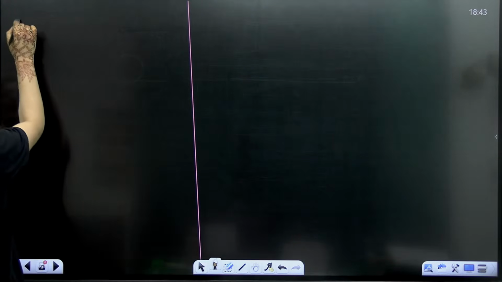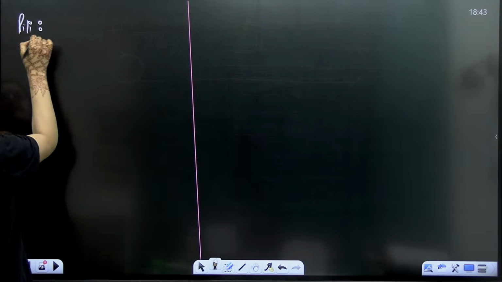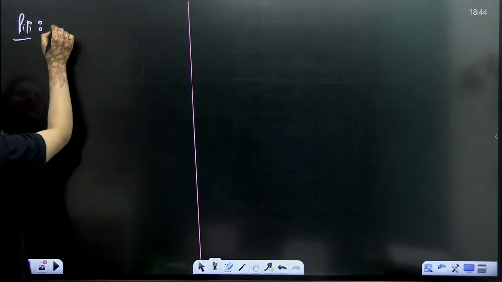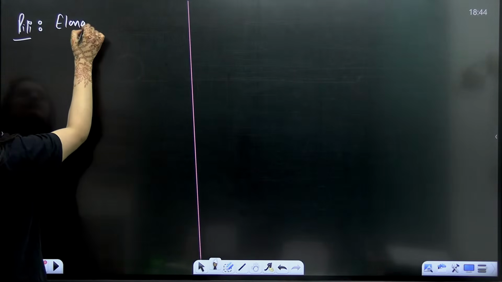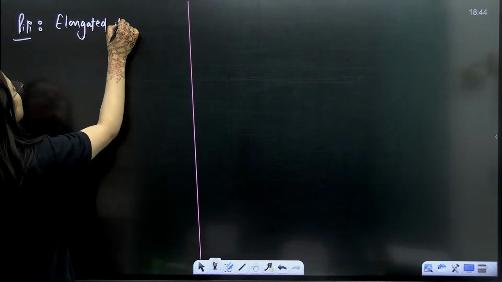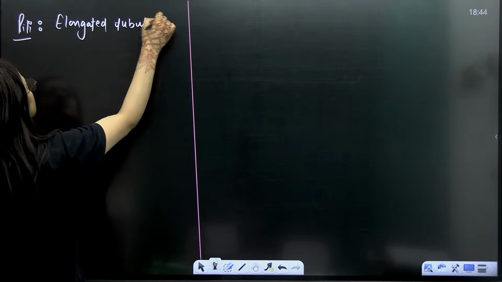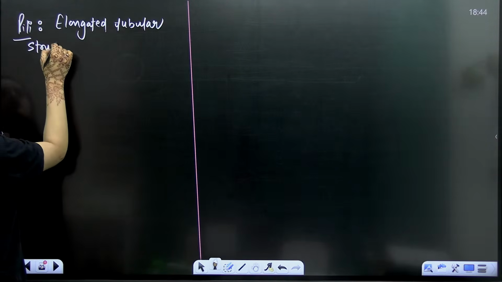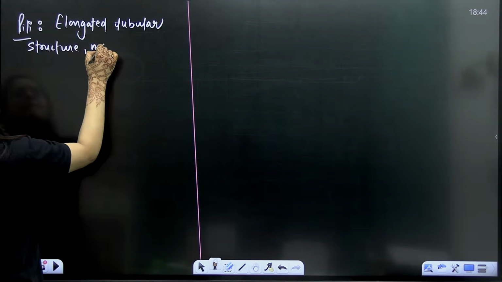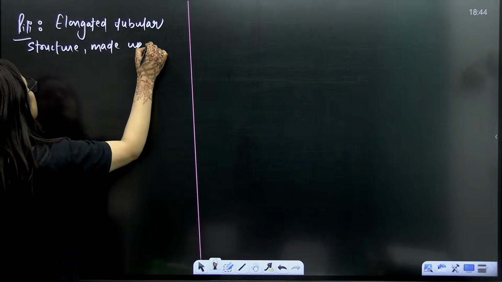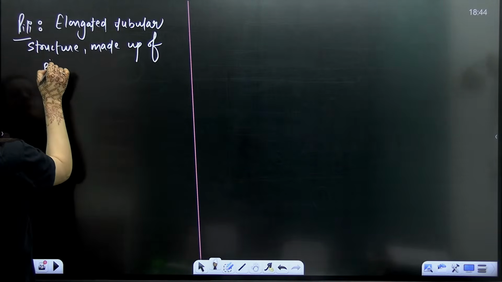Next point, pili. What are they? First of all, they are made up of pilin protein. They are elongated tubular structures, tube-like structures, made up of pilin protein.